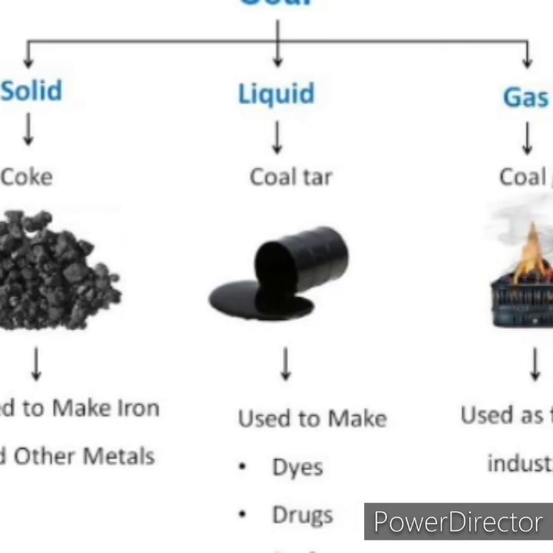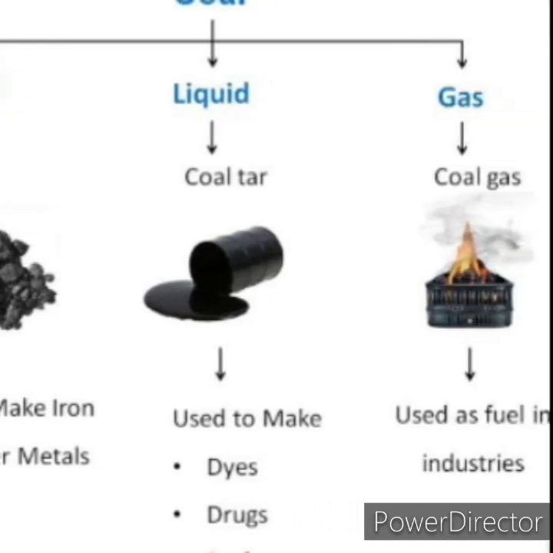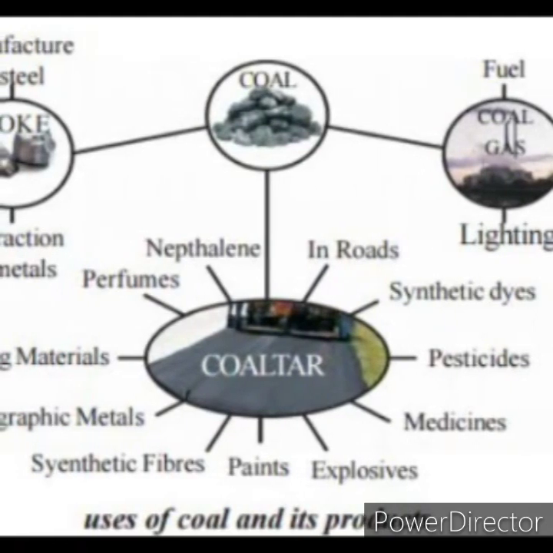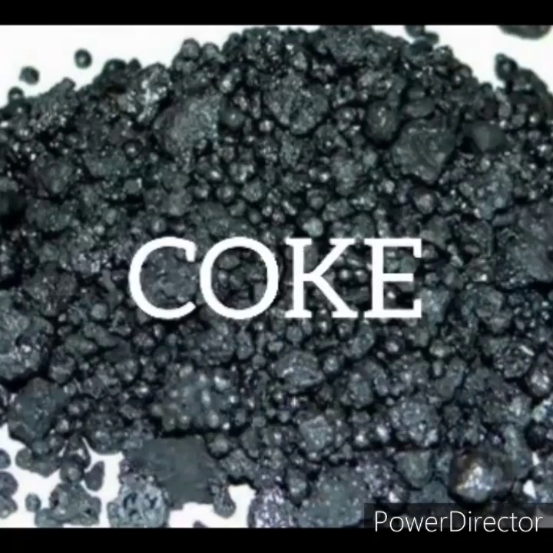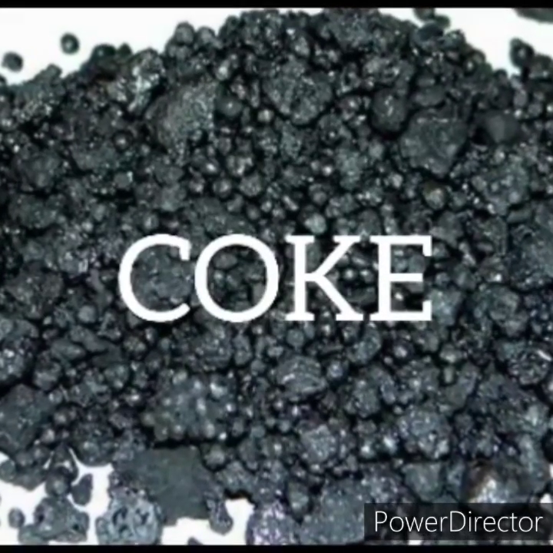We need to be very careful while cooking food on coal so that the food is cooked properly. Coal can be classified into three: solid, which is coke; liquid, which is coal tar; and gas, which is coal gas. Now let us move towards the solid form of coal, which is coke.